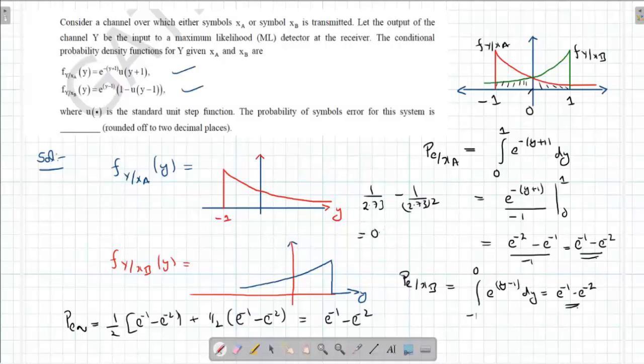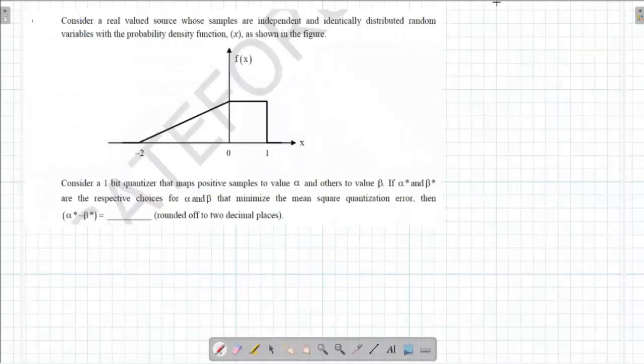It is going to be 0.366 minus 0.134. 2.3, 0.23, somewhere near to that, the answer is made for this. Just a calculation, but the process is this. That's the end of question from communication system.